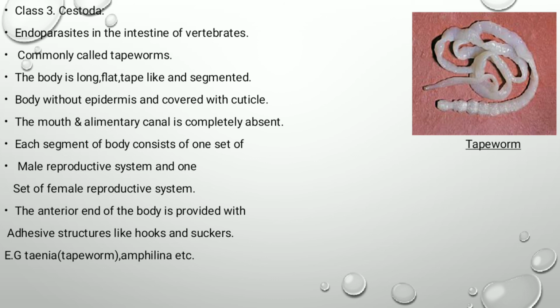The anterior end of the body is provided with adhesive structures like hooks and suckers for the attachment in the vertebrate's intestine. For example, Taenia solium or tapeworm and Amphilina. In next lecture, we discuss about life history of Taenia solium or its parasitic adaptations.